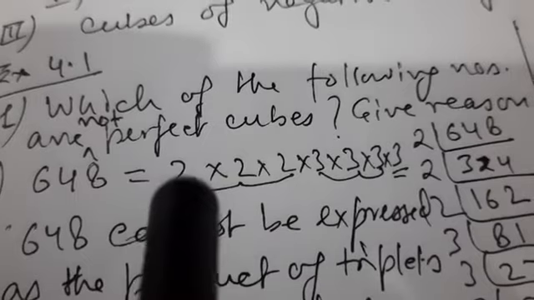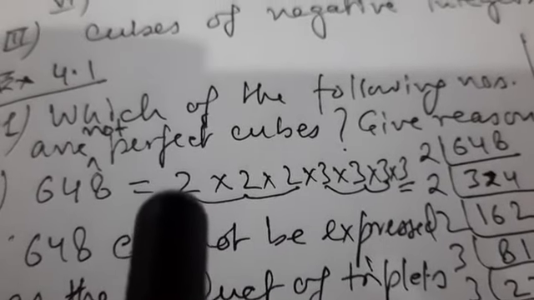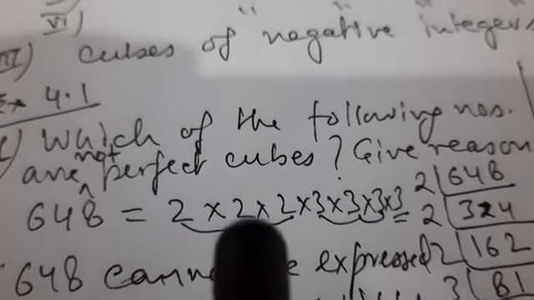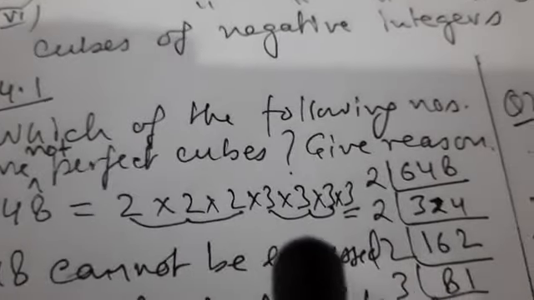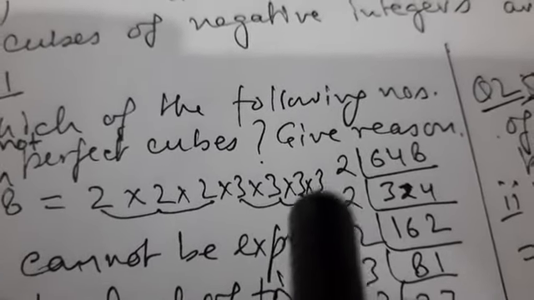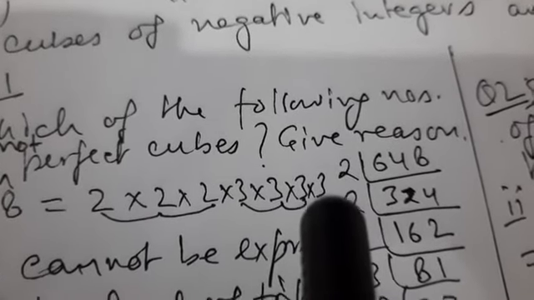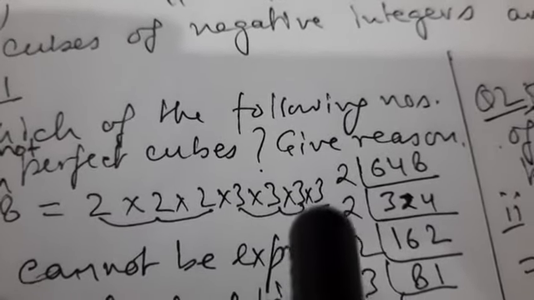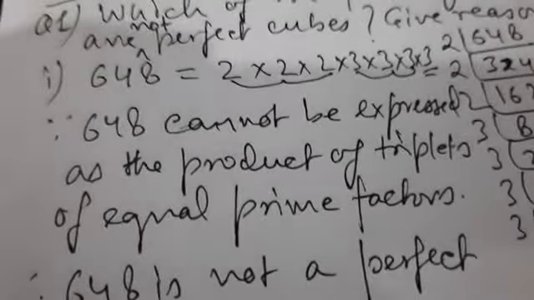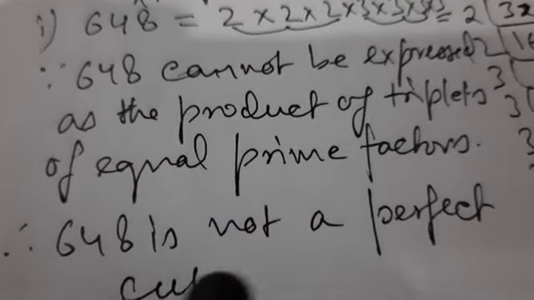Now let us make groups of 3 of equal factors. So this 2 is forming a triplet here. This 3 is also forming a triplet here. But this 3 is not finding its group complete, so it's not forming a triplet. So since 648 cannot be expressed as the product of triplets of equal prime factors, hence 648 is not a perfect cube.